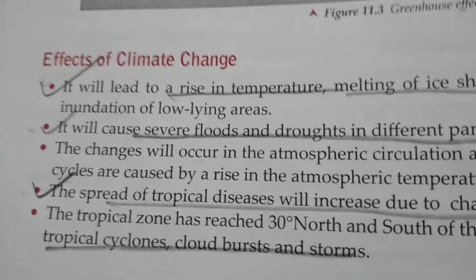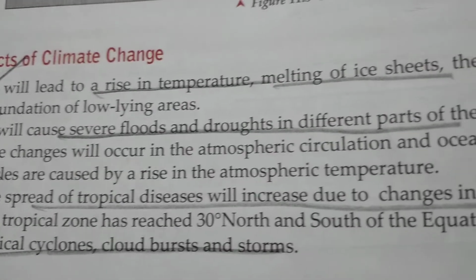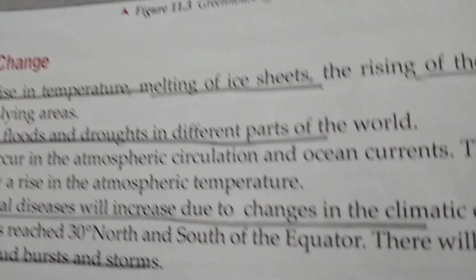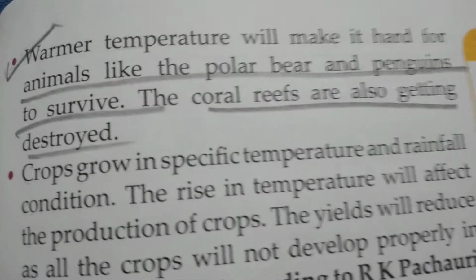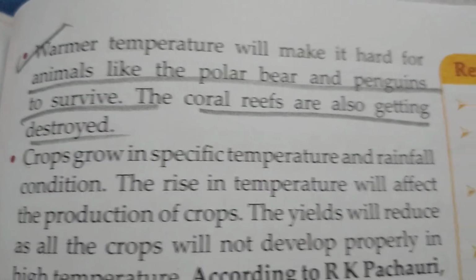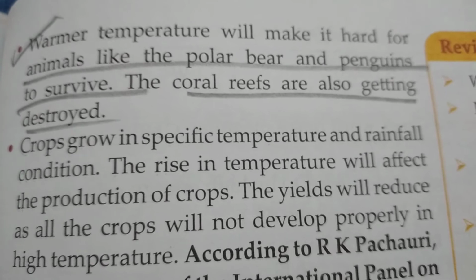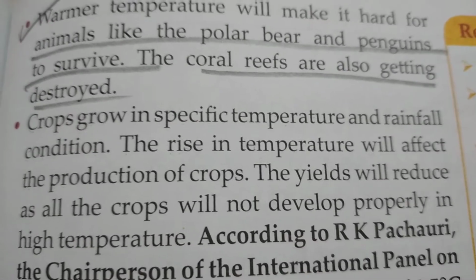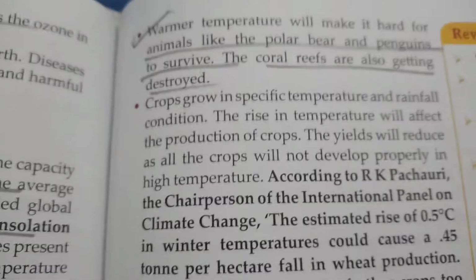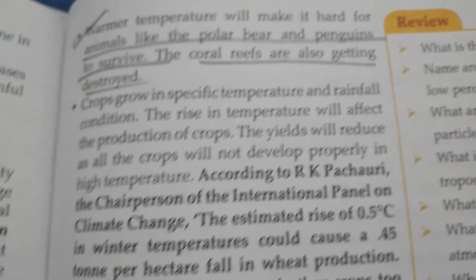Now another point that we will write, that is this one, the spread of tropical diseases will increase due to changes in climatic conditions. Okay. And one more point we have to write, that is this one, warmer temperature will make it hard for animals like polar bears and penguins to survive. The coral reefs are also getting destroyed. So these 4 points within the effects of global warming we have to write.